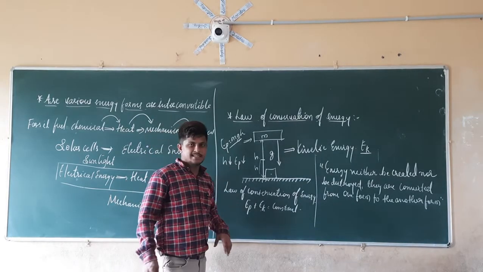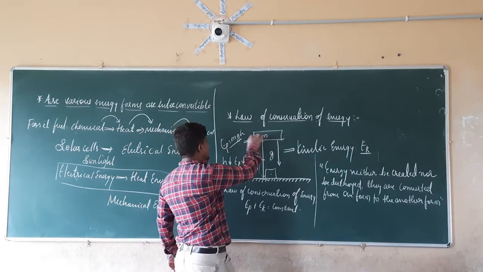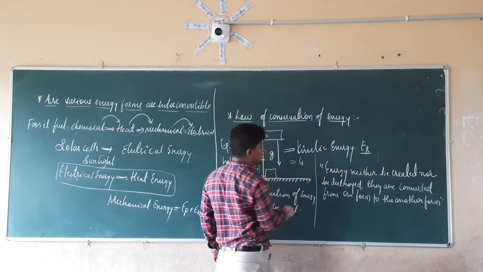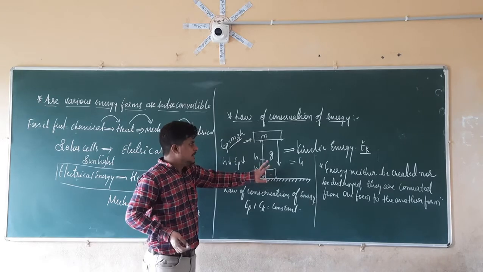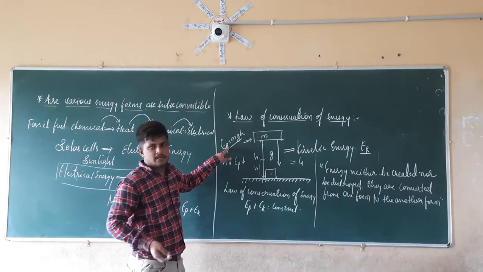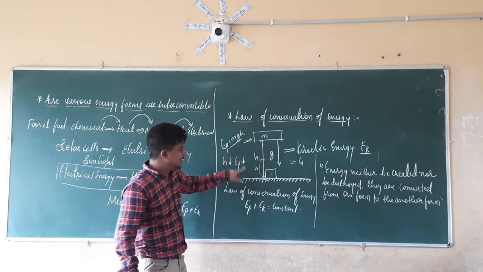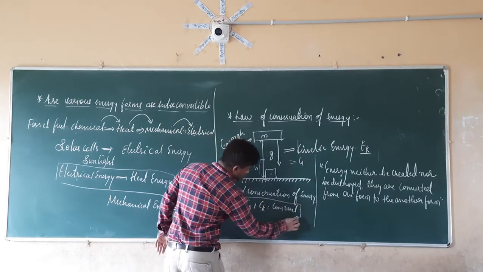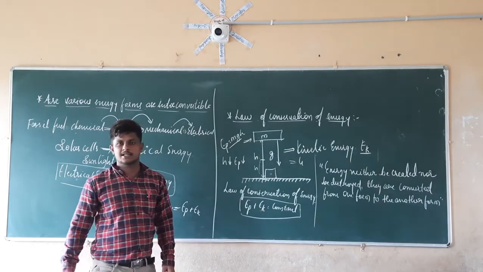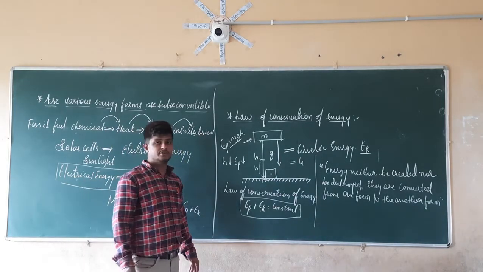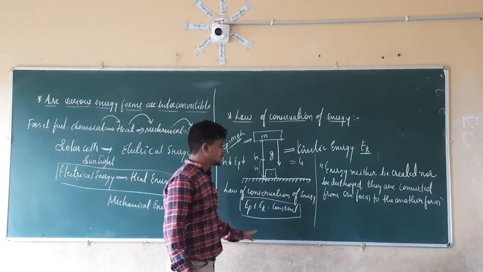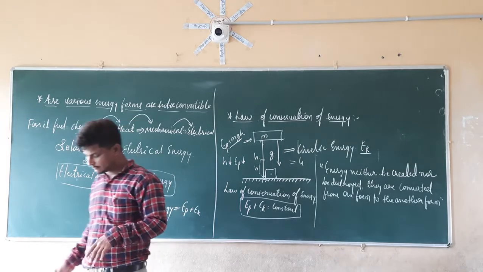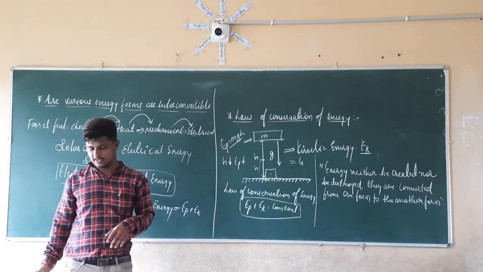If you check at each and every point, here EP is maximum and EK is 0, so it is going to give some value. In the same way, at the bottom, EK is maximum and EP is equal to 0, so again it is going to give the same value. So at each and every point, the sum of the kinetic energy and the potential energy is always constant. This is the law of conservation of energy.